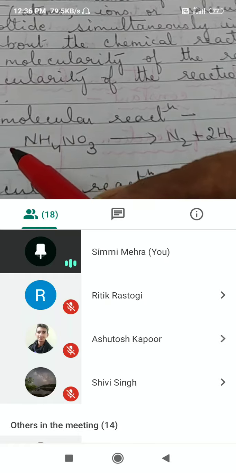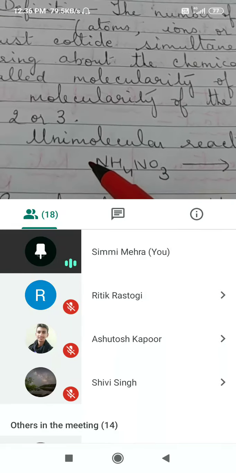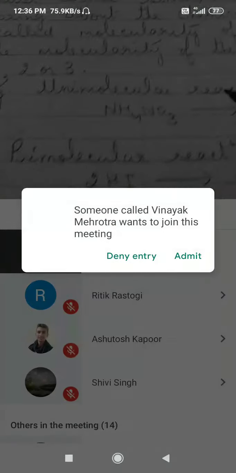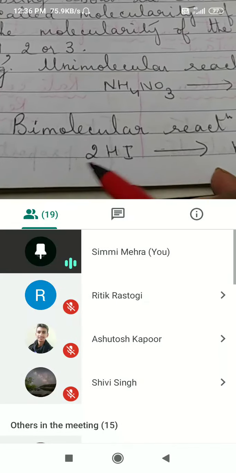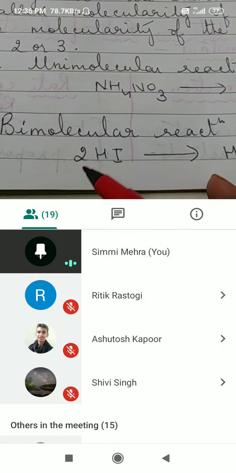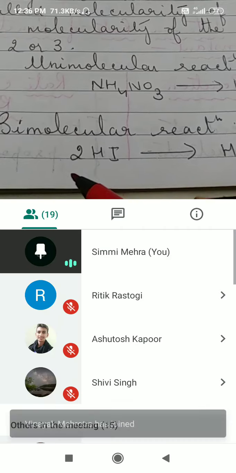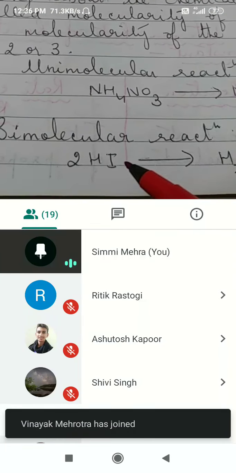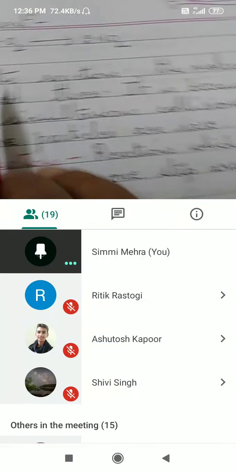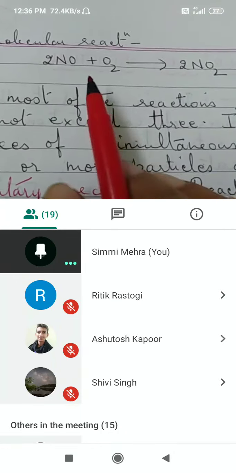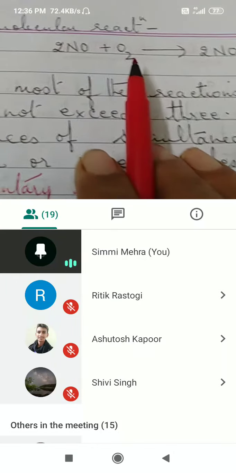Molecularity is 1, or we call it unimolecular reaction. If there are two reactant molecules, total number of molecules is 2, so it is a bimolecular reaction. Here it is 2NO plus O2 changing into 2NO2. So it is 3, right?